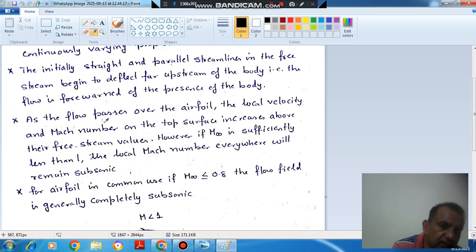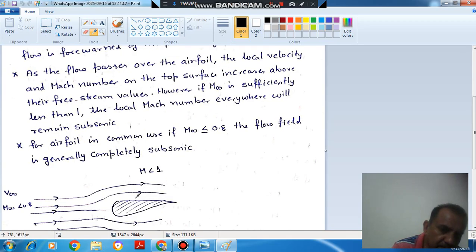The next point is, as the flow passes over the airfoil, the local velocity and Mach number on the top surface increase above their free stream value. However, if M infinity is sufficiently less than 1, the local Mach number everywhere remains subsonic. Here you can see that the Mach number will increase from less than 0.8 to nearly 1, but it will be less than 1. If this M infinity is very low, then it will not reach M equal to 1, and the flow will remain subsonic everywhere.